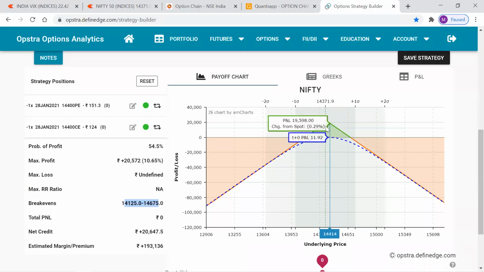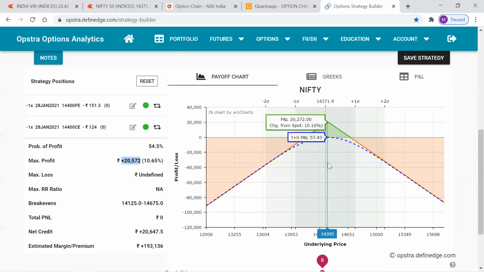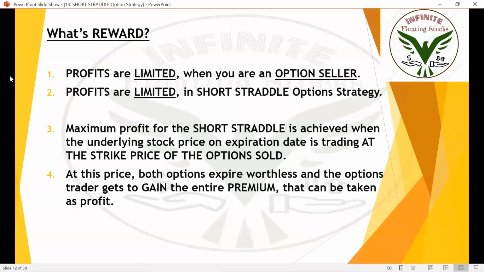Okay, so look at the maximum profit. Here is the peak, right? The maximum profit is 20,572. When can that happen? That will happen when the market ends at this strike price, 14,400. Look at the x-axis. When we are at 14,400, it will show maximum profit of around 20,572. So that's what I have written there. The maximum profit for a short straddle is achieved when the underlying stock price on the expiration date is trading at the money, or at the strike price of the options that we have sold.